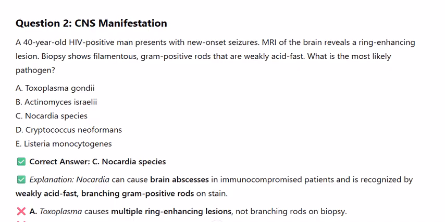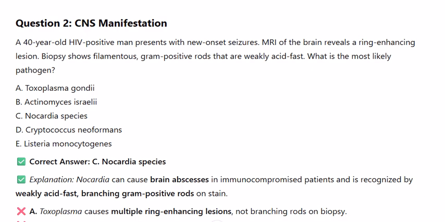A. Toxoplasma gondii. B. Actinomyces israelii. C. Nocardia species. D. Cryptococcus neoformans. E. Listeria monocytogenes. Correct answer, C. Nocardia species. Explanation. Nocardia can cause brain abscesses in immunocompromised patients and is recognized by weakly acid-fast branching gram-positive rods